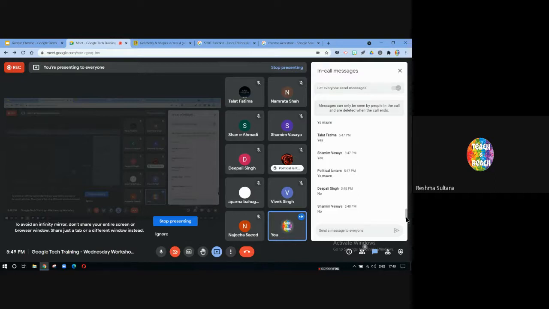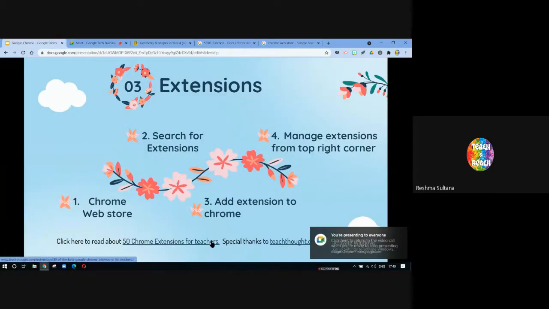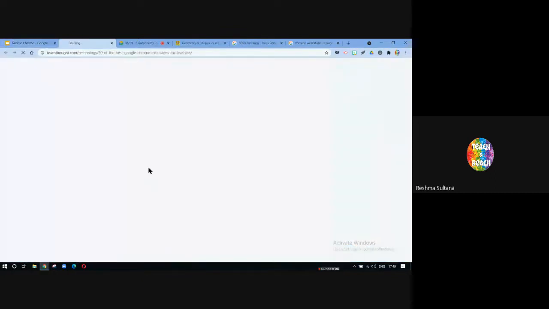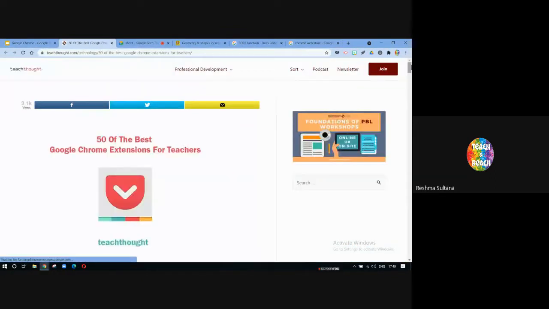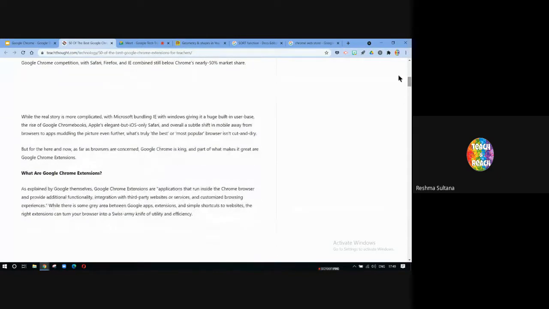Because the next part would be showing you some useful extensions that I personally use and I find really useful. Also, in this slide, we have a web page or a blog which a teacher has written, and she has listed 50 extensions that are useful for teachers. So when I share this material, you can click here and it will take you to a blog where 50 Chrome extensions are listed. You can try and use whichever one you would like.